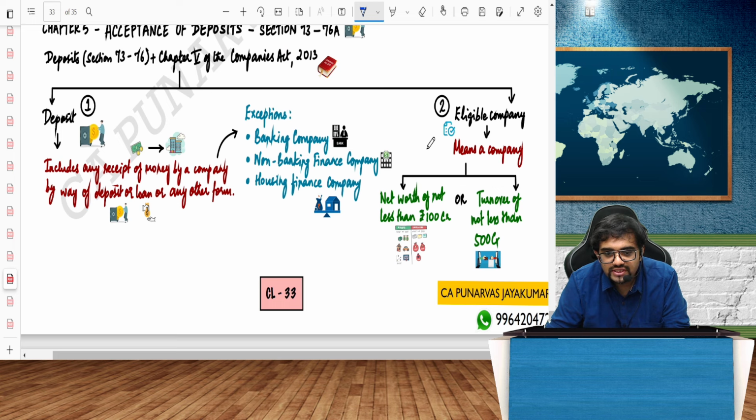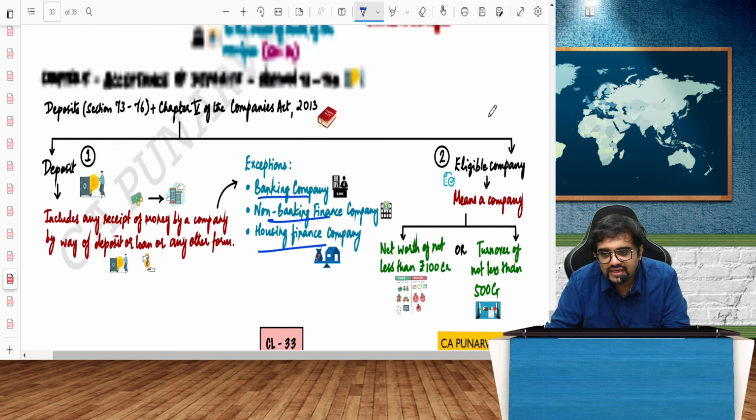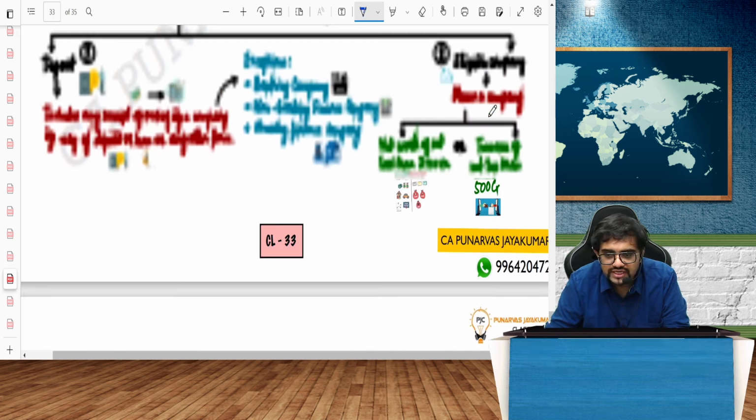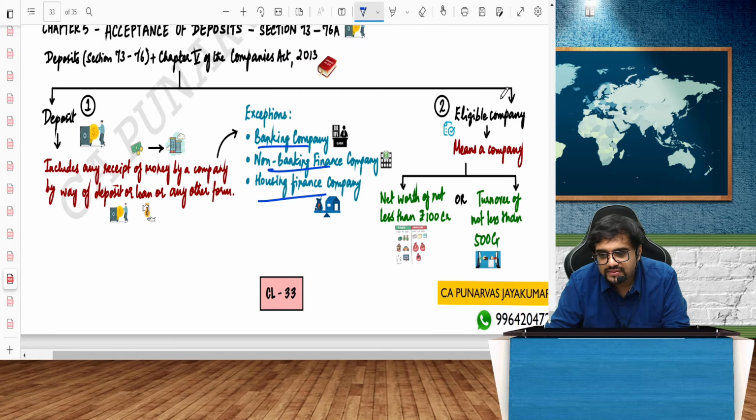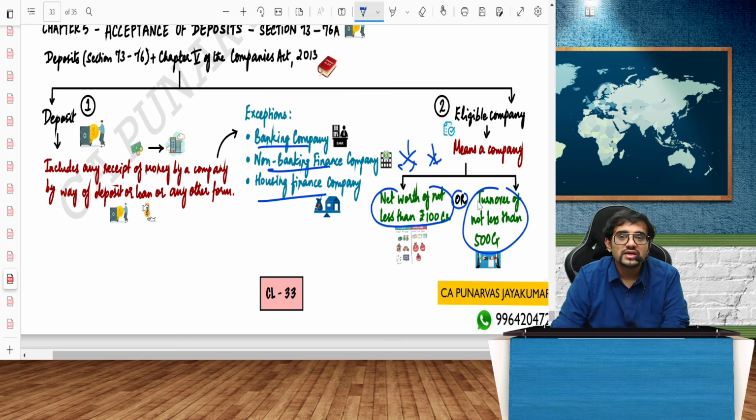So deposit includes any receipt of money by any person, but exceptions are banking company, non-banking company, HFC, whatever they accept, that will not be called a deposit as per Companies Act. And any eligible company also can accept deposits. What is an eligible company? Net worth of not less than 100 crore or turnover of not less than 500 crore. These limits you have to remember, because MCQ questions can come in deposit.